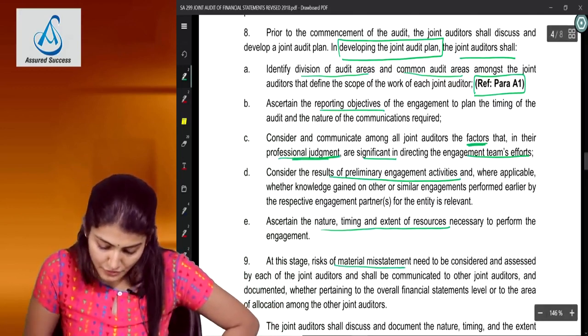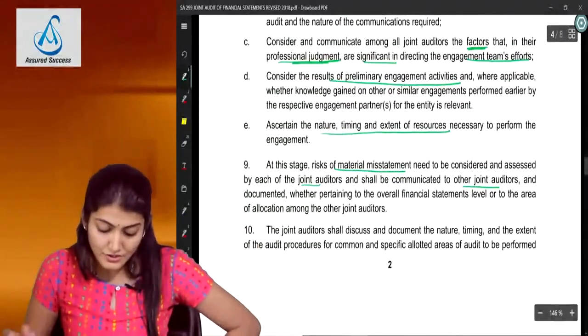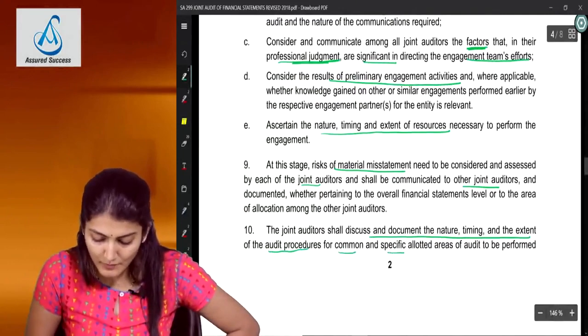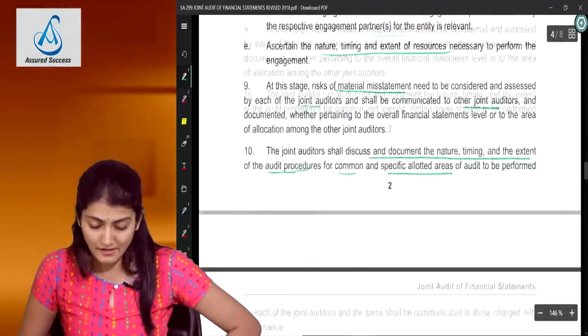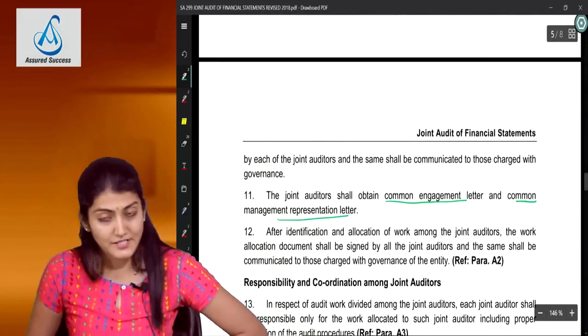RMM to be communicated to each of the joint auditors. They shall also discuss and document the nature, timing and extent of procedures for common and specific allotted areas. Common engagement letter and common representation letter.